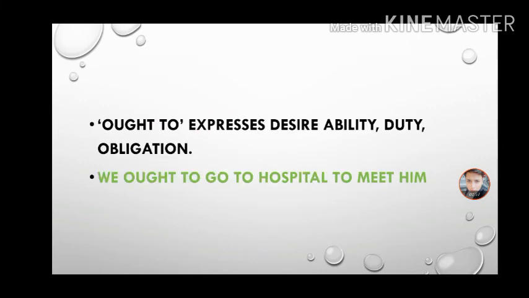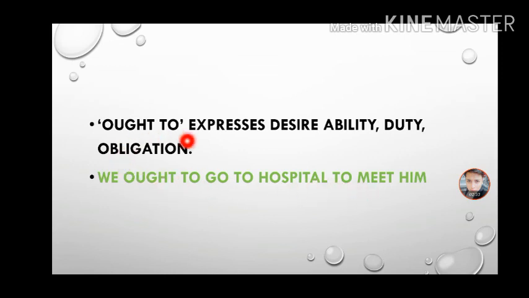Now moving forward to the last, that is ought to. Ought to expresses desire, ability, duty and obligation. Example, we ought to go to hospital to meet him. Student, ought to means something that is our moral duty and it is stronger than should.